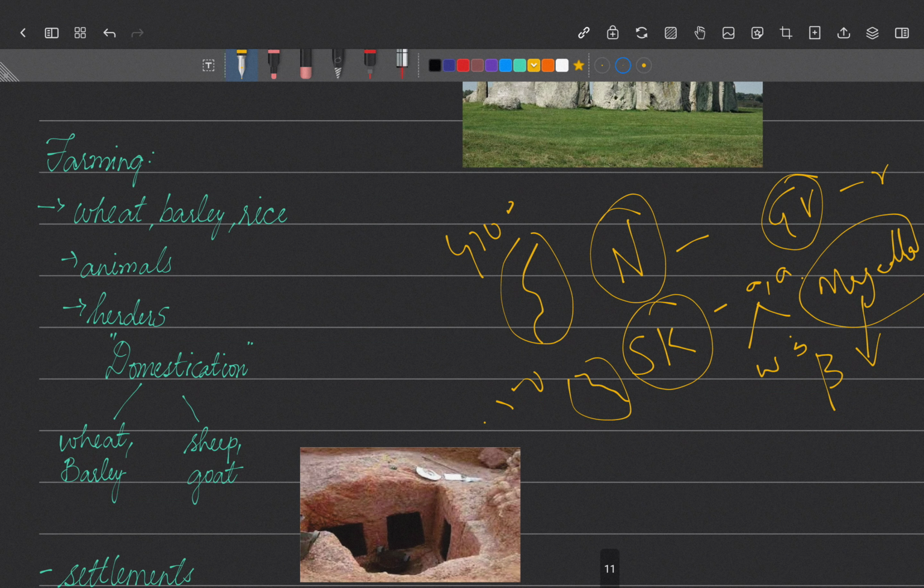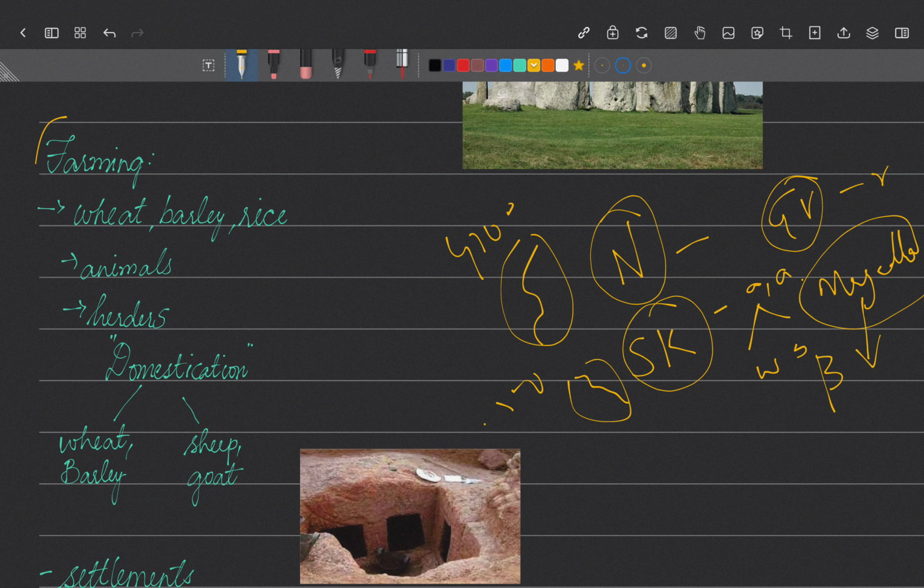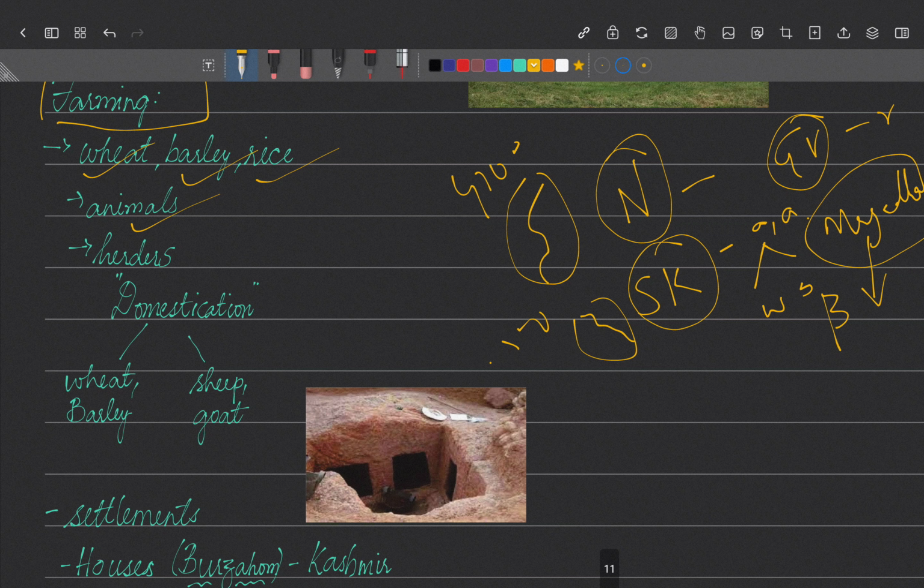So we move on to the next occupation, how farming was done during this period. What were the major crops? Wheat, barley, rice. And what were the animals? We have seen sheep, goat and cattle. Animal rearing was started for all these animals. And so people eventually became herders because of the grasslands that developed over there.